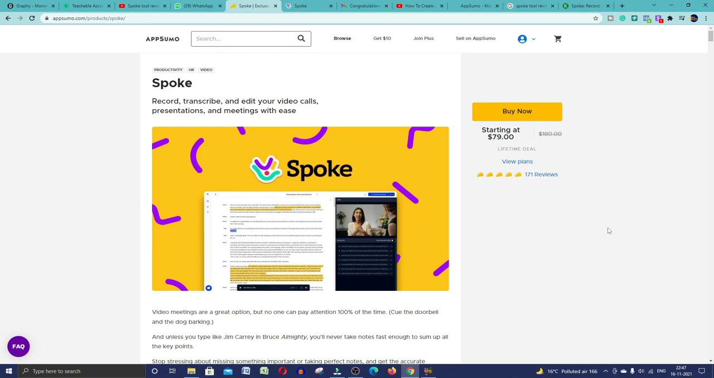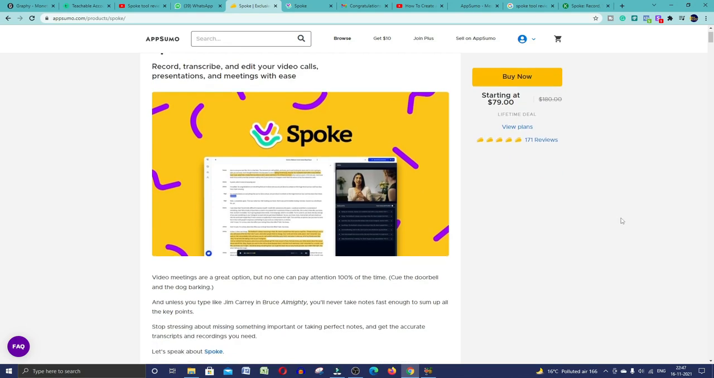AppSumo is a trusted, reputed digital marketplace for entrepreneurs. They have a good reputation and good ratings. If you search about AppSumo, you will find many positive things about the platform. If you buy this tool from AppSumo, you have to pay only $79 one time, and you will get this tool for a lifetime.